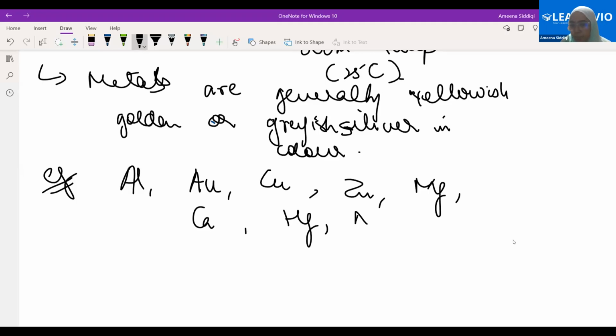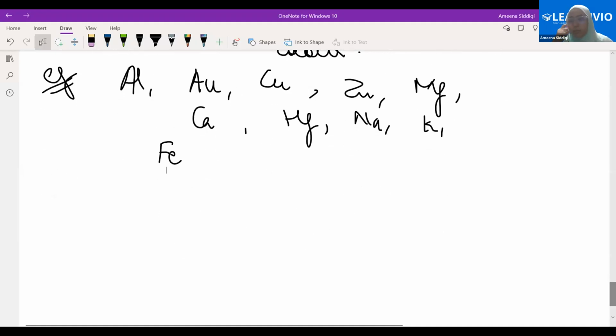Sodium. Potassium. Iron. Good. Potassium chloride? No, just potassium. Potassium chloride is a compound. We are saying simple is one kind of atom. In potassium chloride we have the atoms of potassium and also the atoms of chlorine. That does not mean it's an element. If it's not an element, it cannot be a metal.